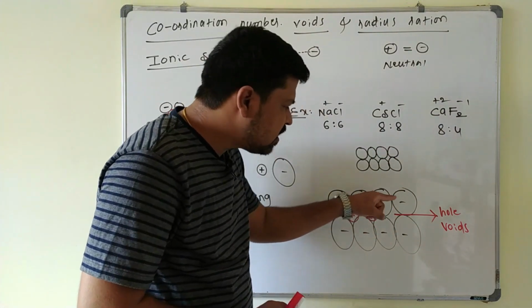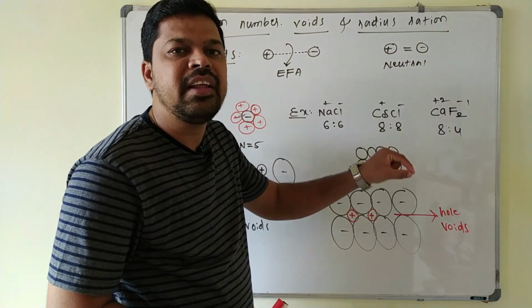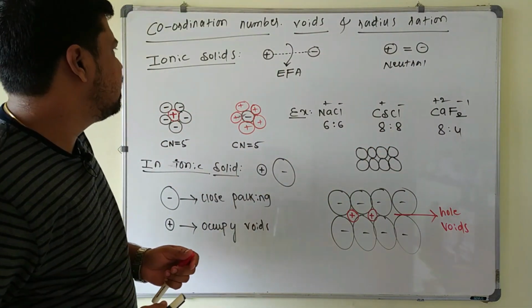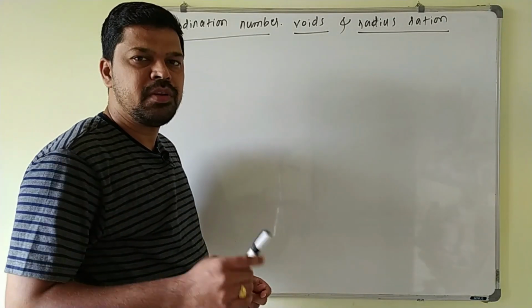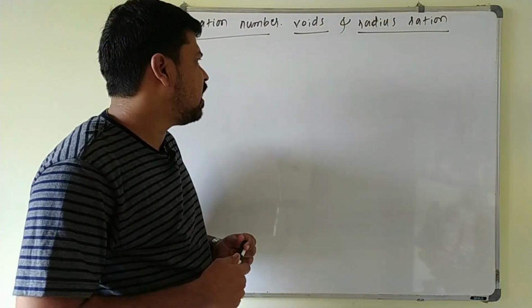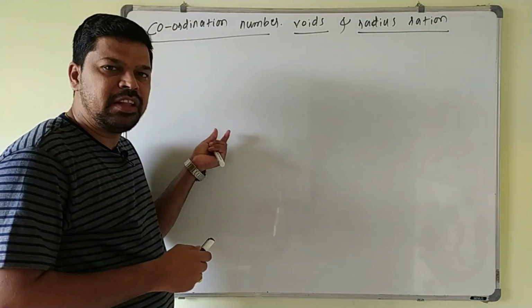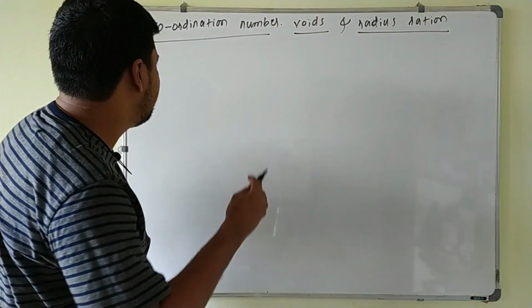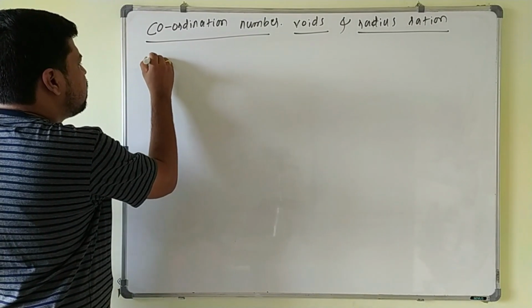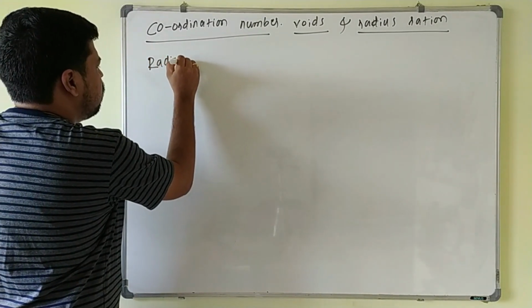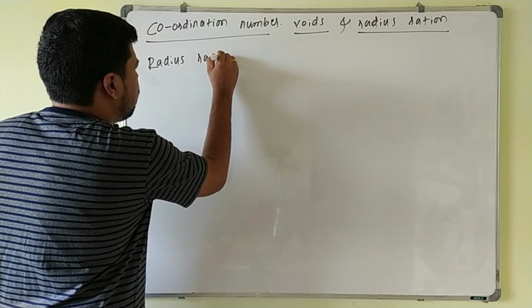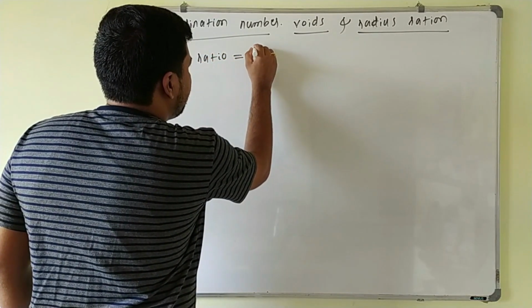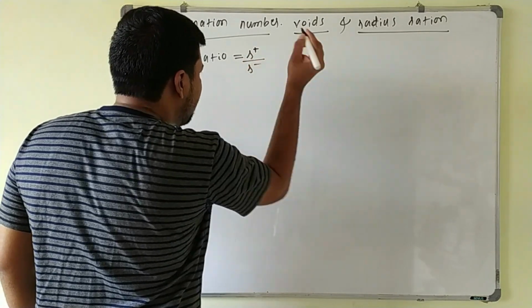The next thing is that the size and the type of the void formed, into which the cation is inserted, depends on the radius ratio rules. We will discuss those radius ratio rules in the next slide. So we know that the size and type of the void into which the cation is inserted depends on the radius ratio. The radius ratio plays a very important role here. Radius ratio is the ratio of the radius of the cation to the radius of the anion.